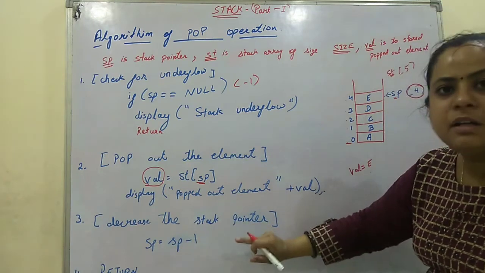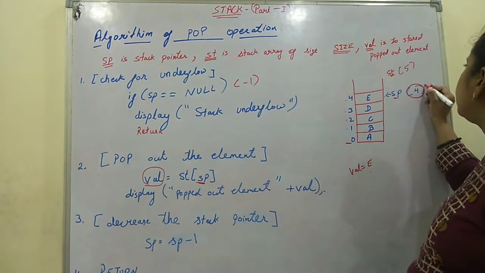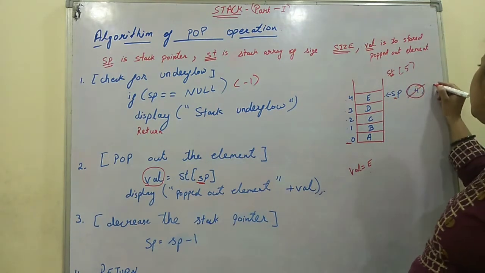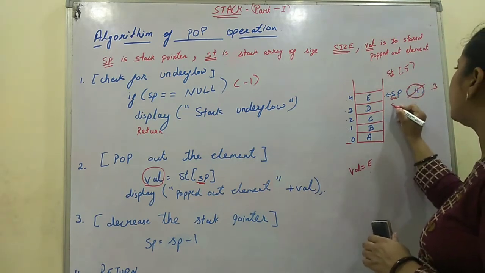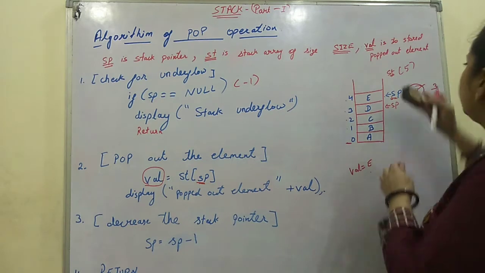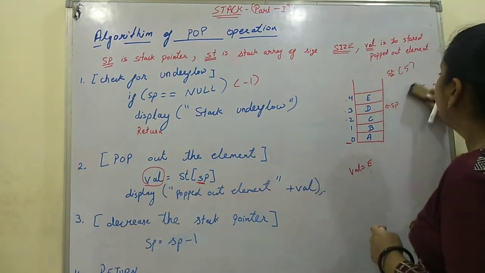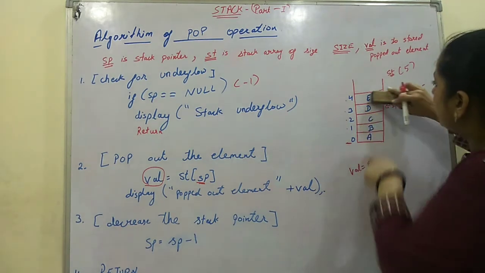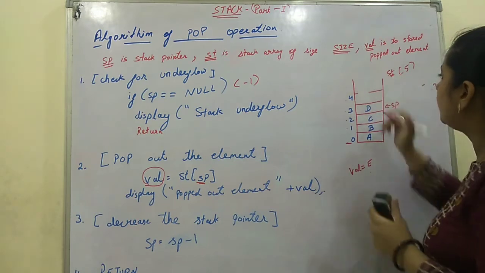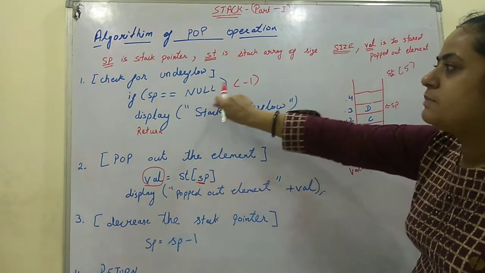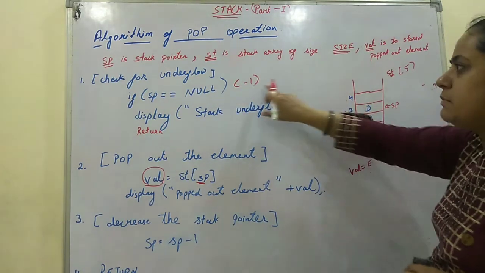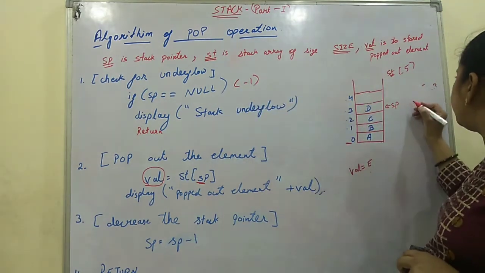Decrease the stack pointer by 1. That means the value of SP will become 3. That means this SP will shift where? Here. It will no longer point here. It will shift here because this element is popped out. Now again it will go. SP equals null, that means -1? No.